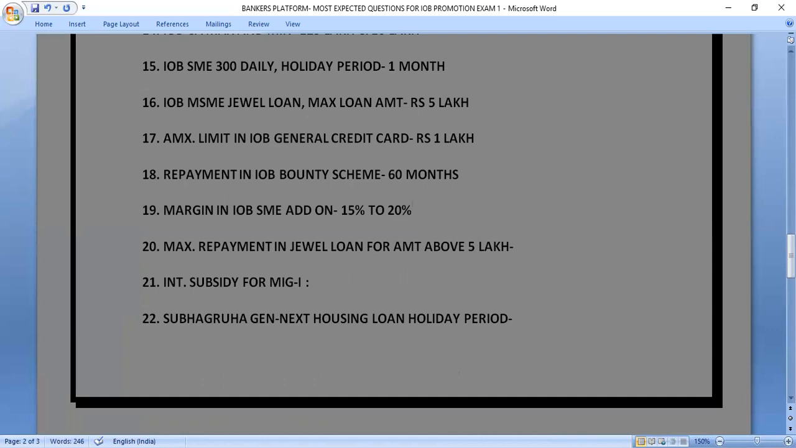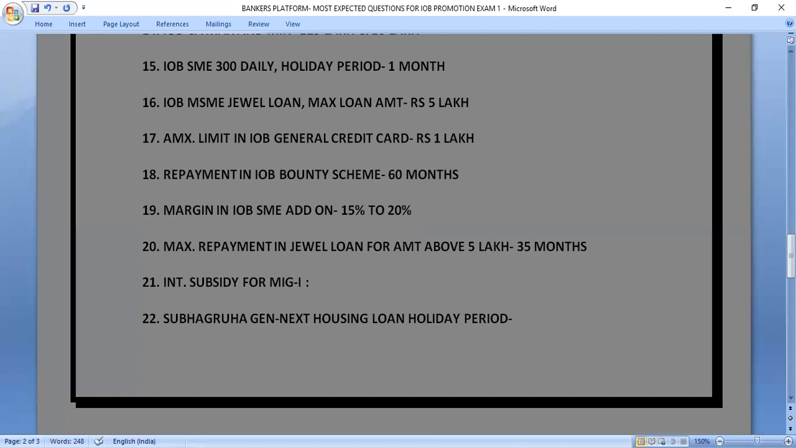Let's move to next question. Maximum repayment in jewel loan for amount above 5 lakh. If we have given the jewel loan to somebody more than 5 lakh rupees, so what is the maximum repayment that we can give? And that is up to 35 months. And if the amount is below 5 lakh, then we have to give the 12-month repayment period.